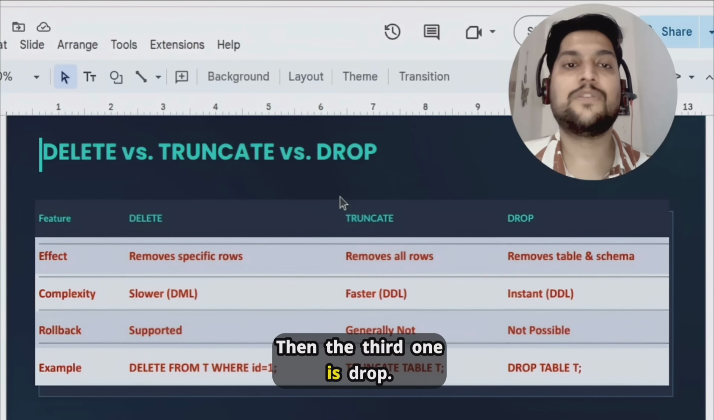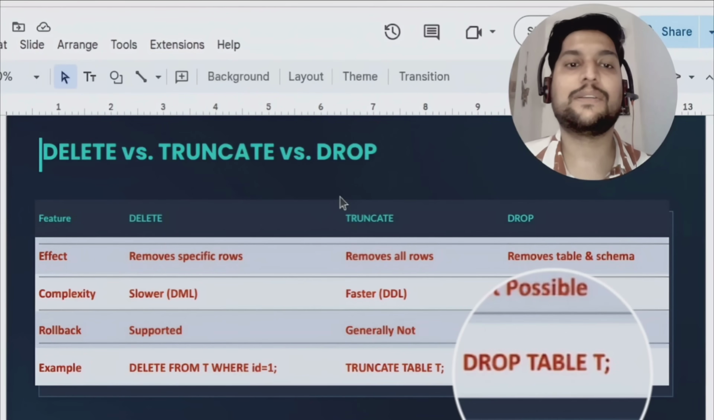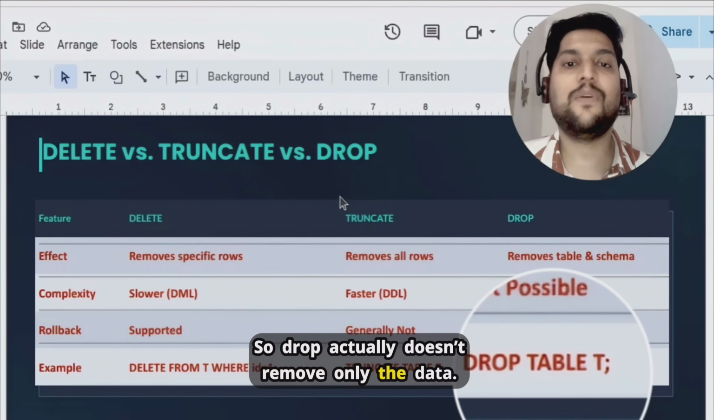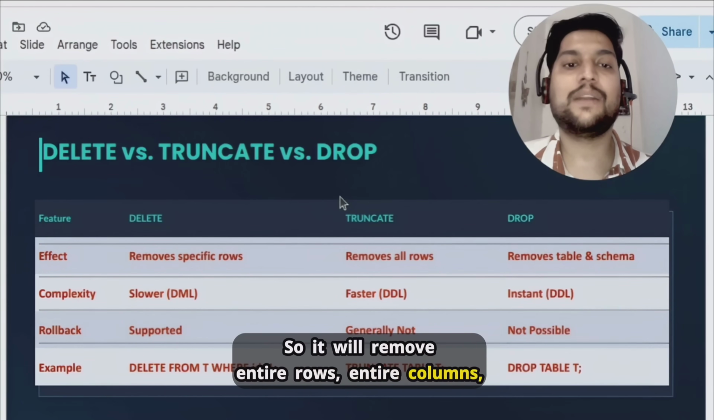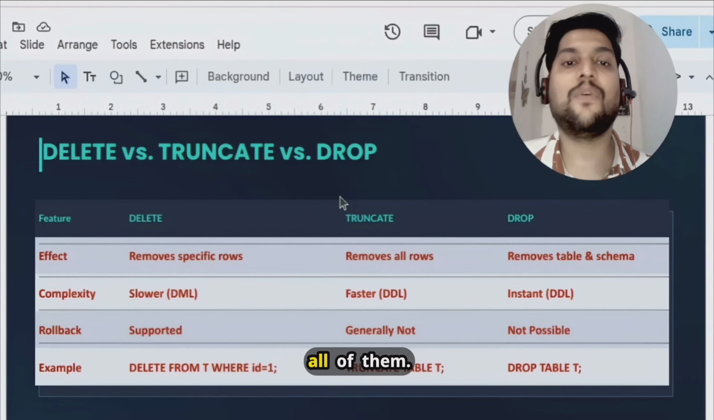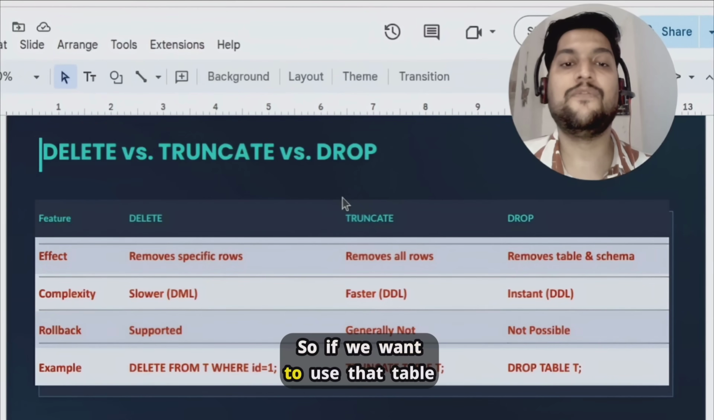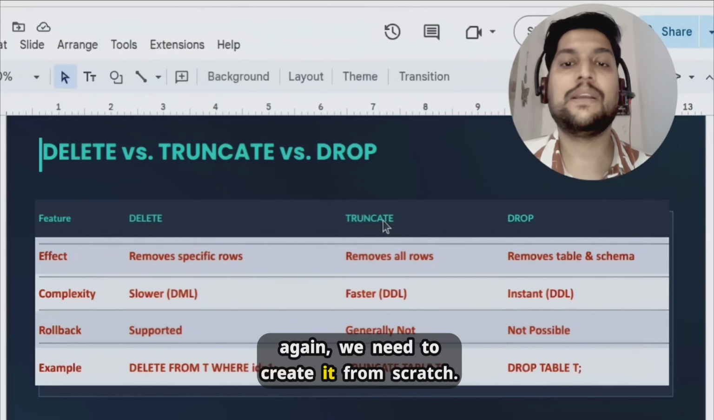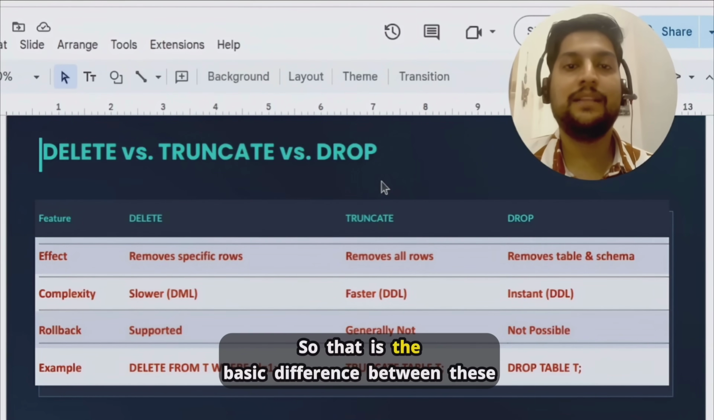Then the third one is DROP. DROP is the most dangerous. If you see the example, DROP TABLE employees. DROP actually doesn't remove only the data, it removes the entire table. So it will remove all rows, all columns, the entire table structure. If we have any constraints, it will remove all of them. Everything is deleted. So basically after DROP, the table doesn't exist anymore. If we want to use the table again, we need to create it from scratch. Only then will we be able to use it. The table is not there anymore. Okay, so that is the basic difference between these three.